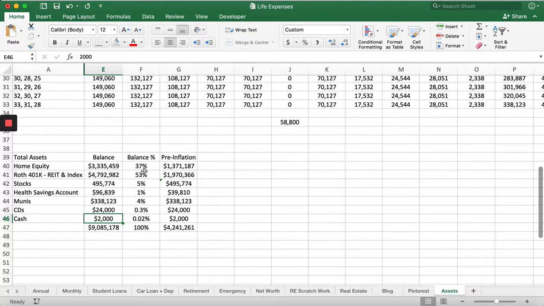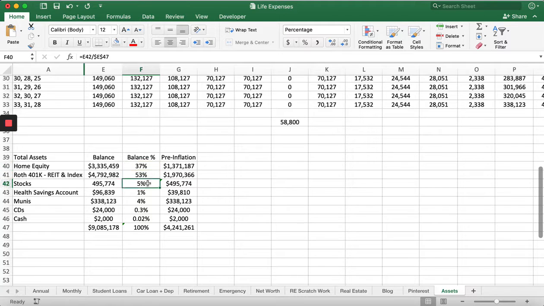And then you can see what percentage of your assets is allocated to each. Typically, someone's home is their greatest investment, and their home is worth the most. But you can see here, actually, it's our retirement accounts that would be worth the most at 53%, followed by our home.